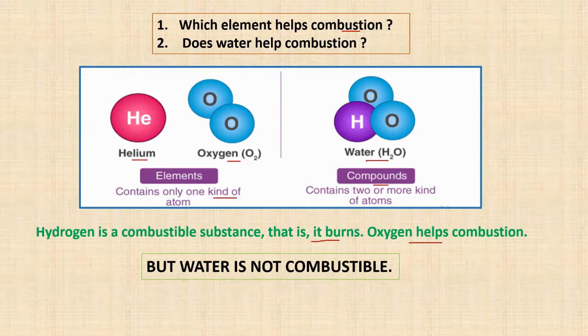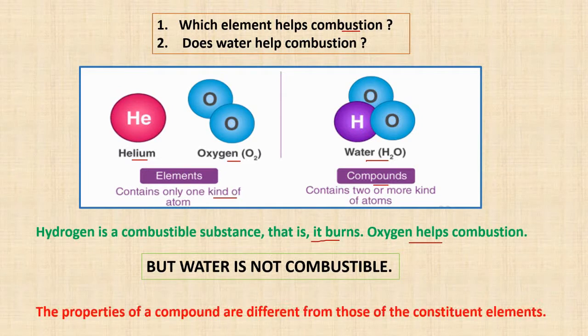So what can we imply from this? We can say that the properties of a compound are different from those of its constituent elements. The properties of hydrogen and oxygen separately are different, but when they come together and give you a compound, the properties are completely different from the individual elements.